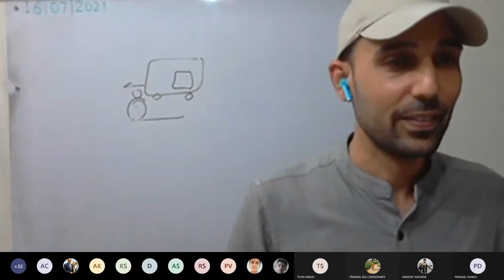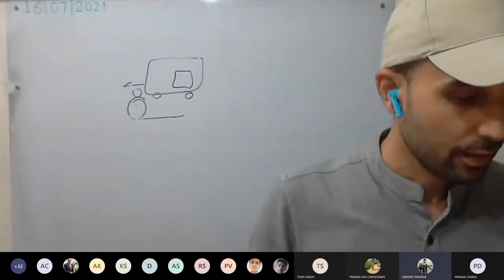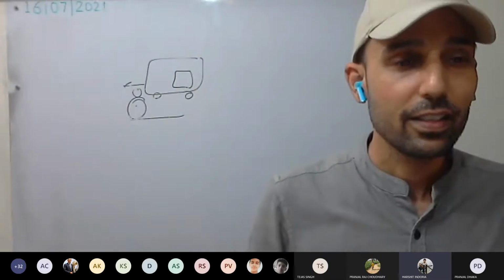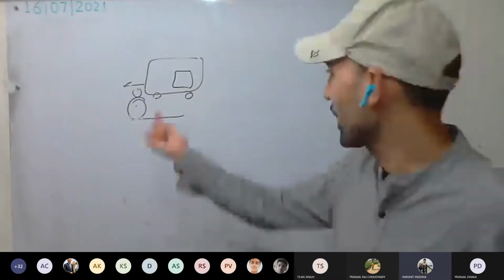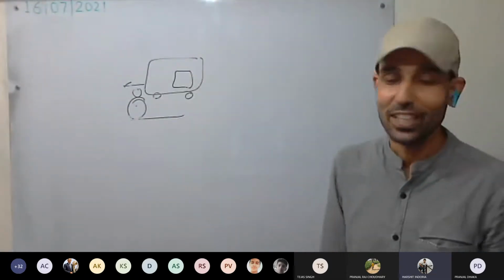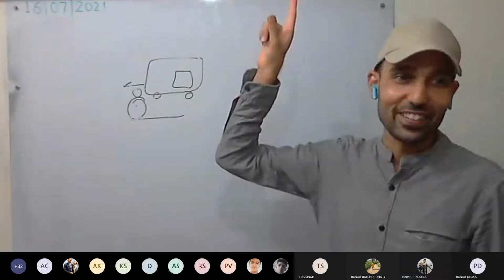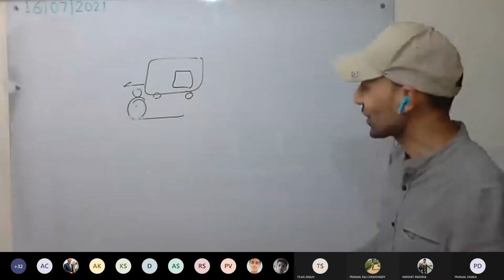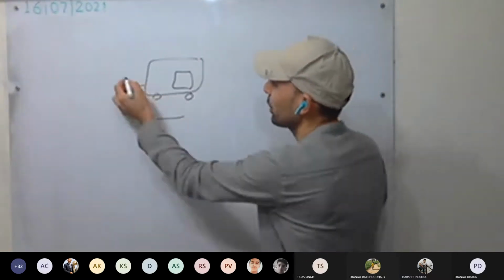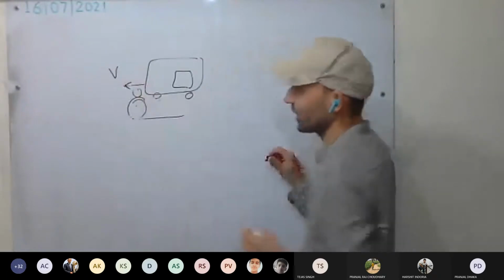Understood this one? Yes, sir. Sir, if the person jumps in the opposite direction of the train, meaning backwards, then what? Okay, running in this direction. See what is happening here. In this direction, what is the velocity? For example, the train is moving with velocity v.